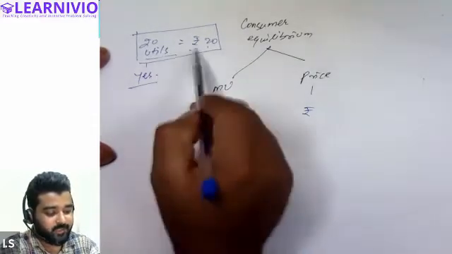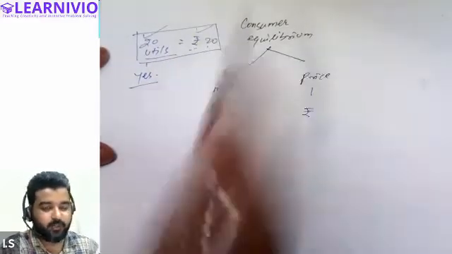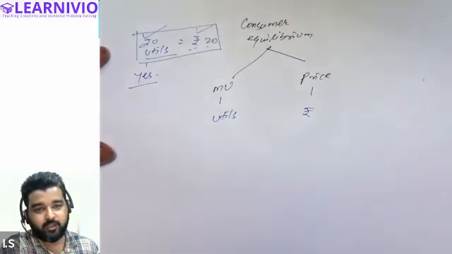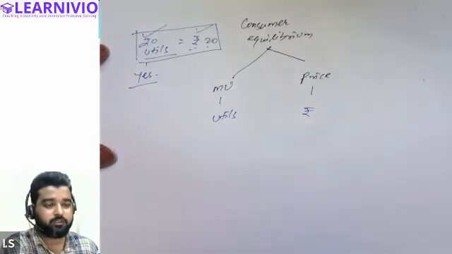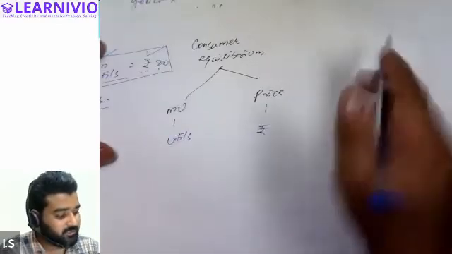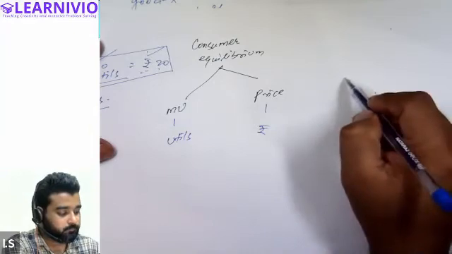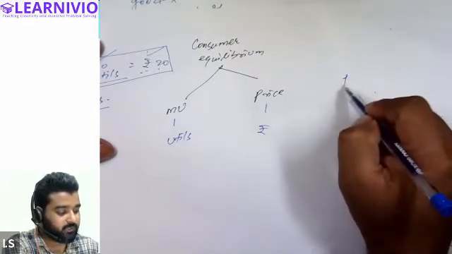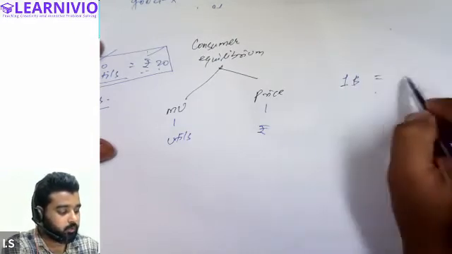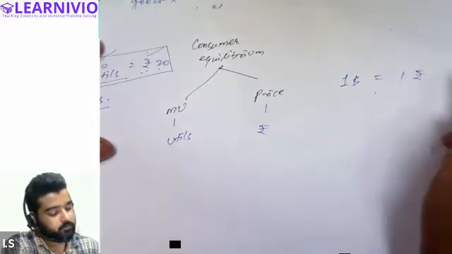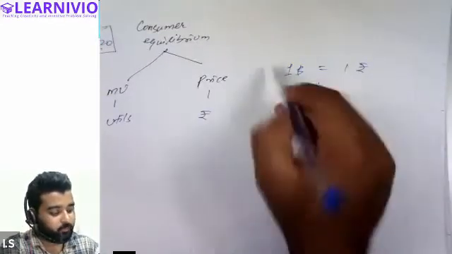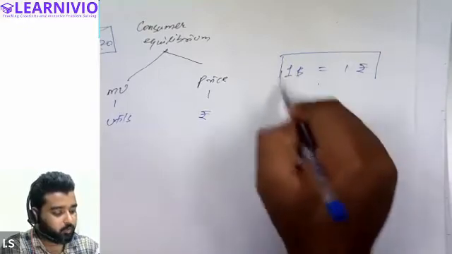Just because the values are equal, you cannot say both things are the same. Suppose I write $1 equals 1 rupee, is it correct or incorrect? $1 is equal to 1 rupee, yes or no?